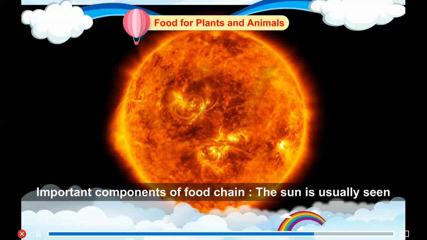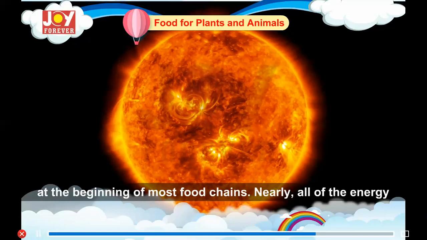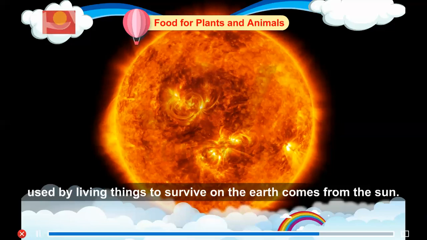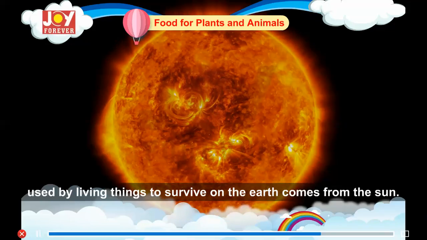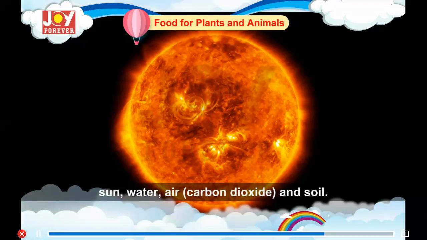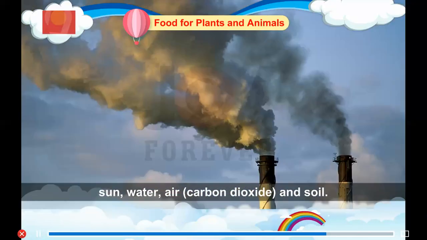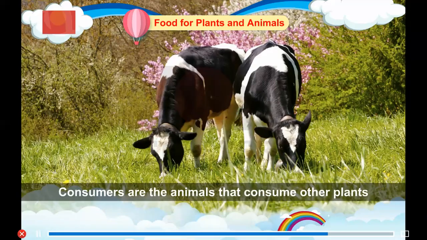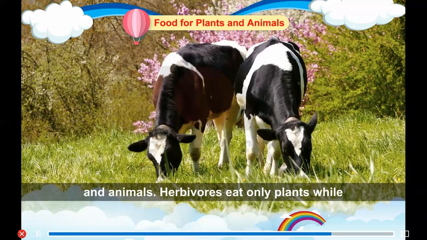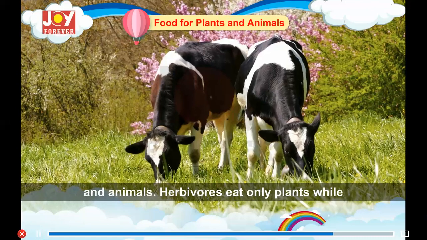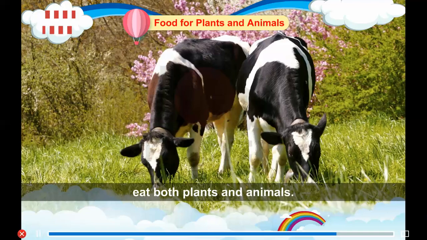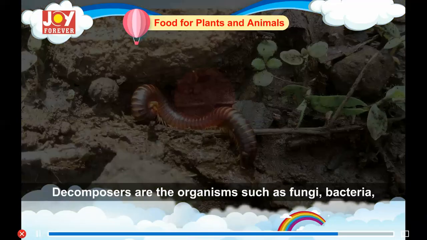The sun is usually seen at the beginning of most food chains. Nearly all of the energy used by living things to survive on the earth comes from the sun. Producers are the plants that produce their own food from sun, water, air, carbon dioxide, and soil. Consumers are the animals that consume other plants and animals. Herbivores eat only plants, while carnivores eat flesh of other animals and omnivores eat both plants and animals.